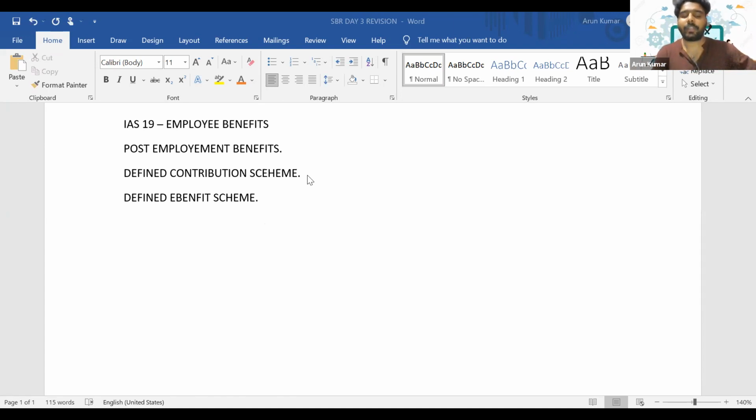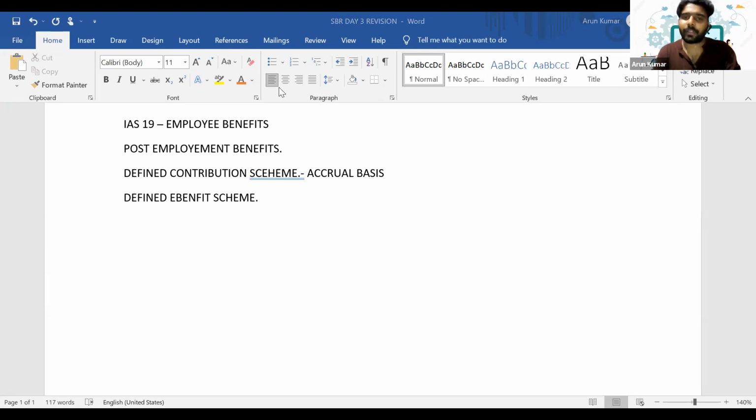So if it's a defined contribution scheme, the accounting treatment is really easy. We'll account for it using the accrual basis. It's just the accrual basis. Let's say in the current year we have to contribute 60,000, but we only contributed 55,000. Then the other 5,000 will be accounted as an accrued expense. So that accrual basis accounting treatment is what we follow for defined contribution scheme.